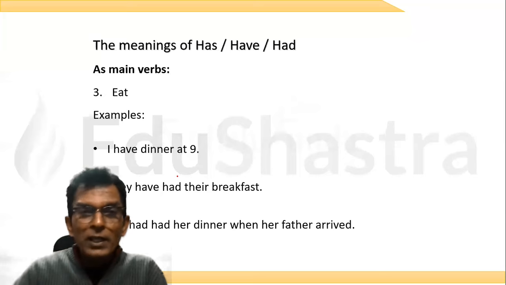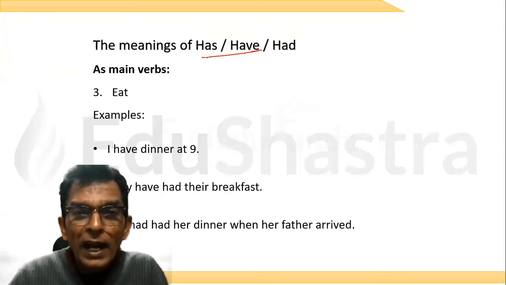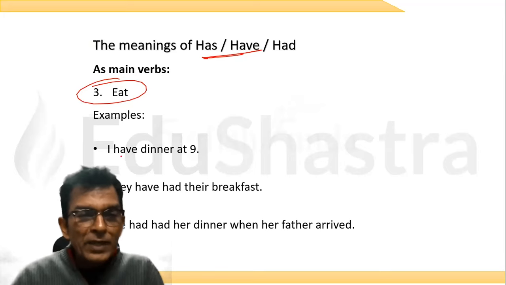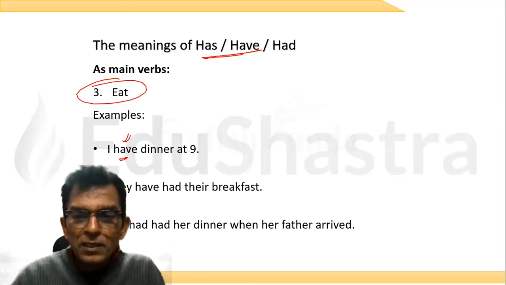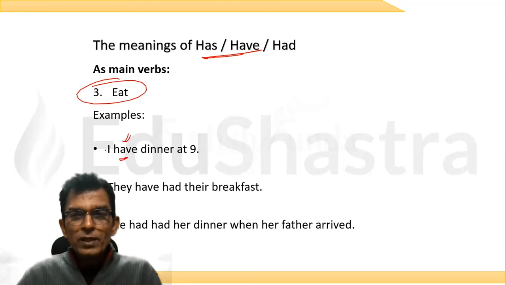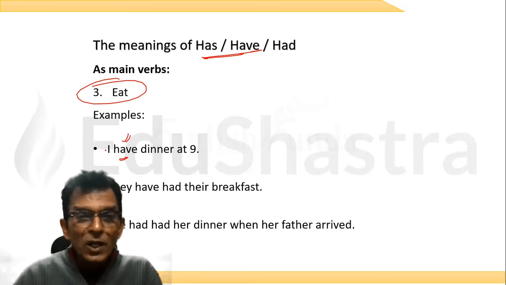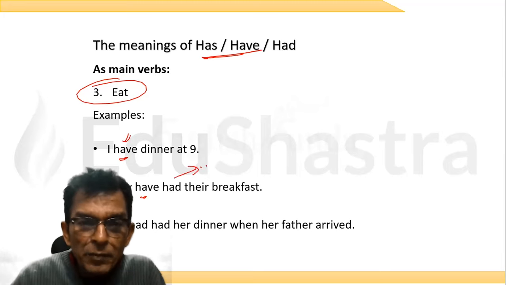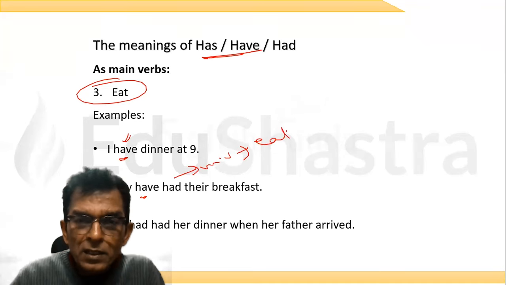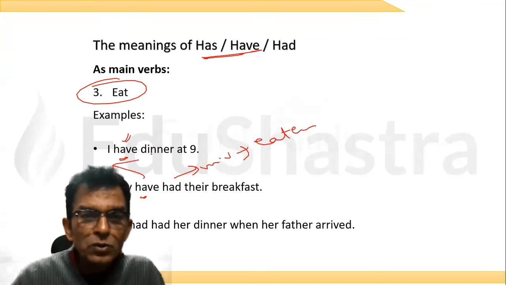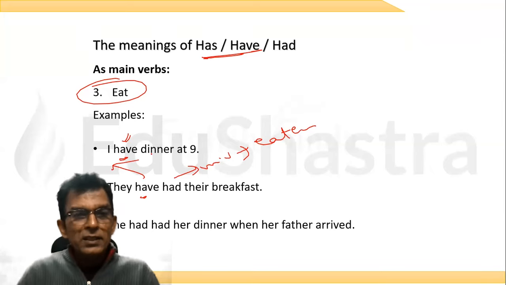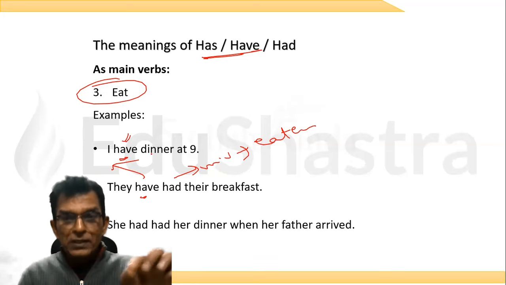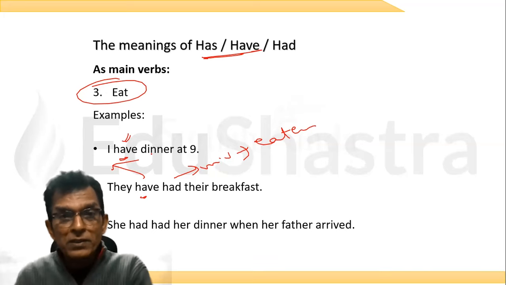They also have the meaning of eating. Has, have, had can have the meaning of eating when they come as main verbs. I have dinner at 9. मैं 9 बजे dinner खाता हूं. I have dinner at 9. Now look at this. Here it's a helping verb. They have had their breakfast. Now here it is the main verb, which means eaten. And here it is chuka hu. Now read the sentence. They have had their breakfast. वे breakfast खा चुके हैं. They have had their breakfast.